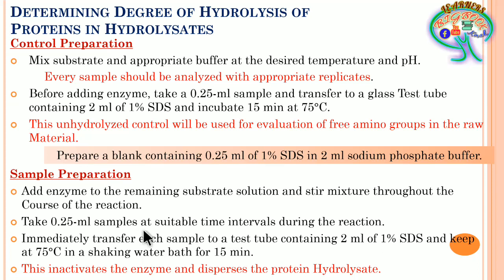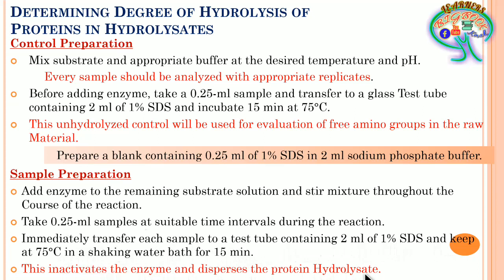After taking each sample, immediately you have to transfer each sample to a test tube containing 2 ml of 1% SDS and keep it at 75 degrees centigrade in a shaking water bath for 15 minutes. This is going to inactivate the enzyme and disperse the protein hydrolysate.